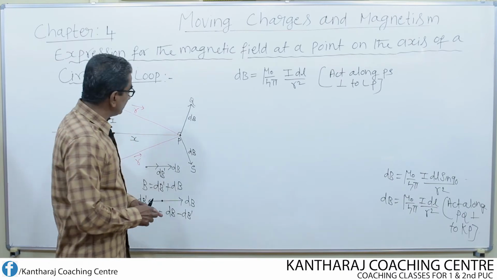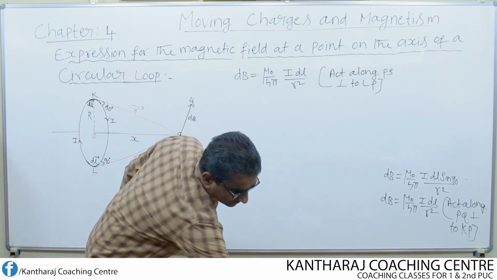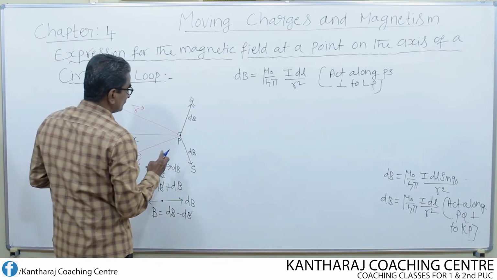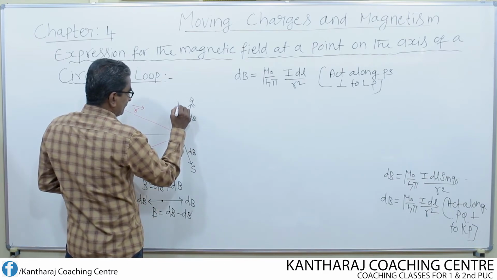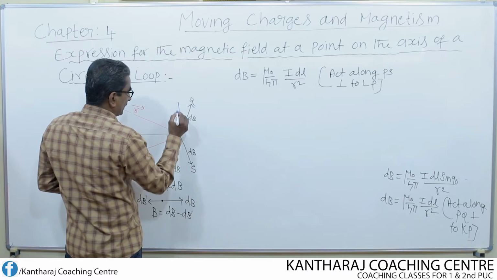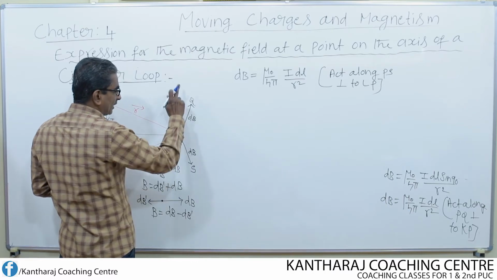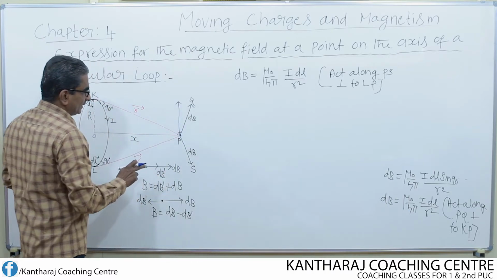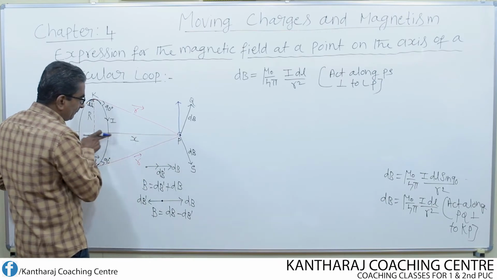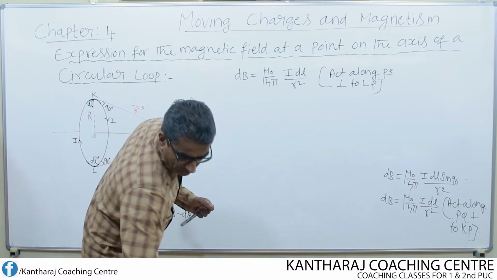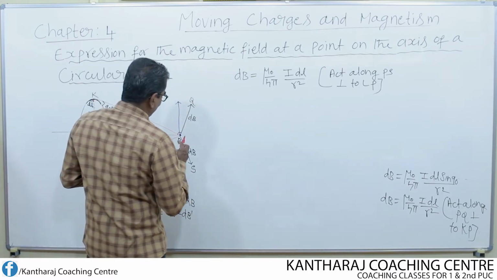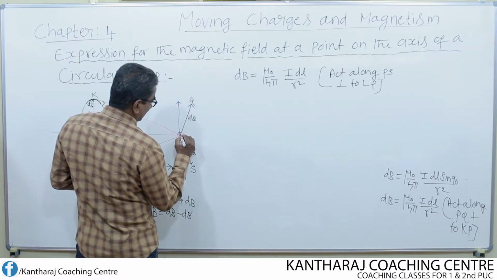Then how to split this? Let us consider like this. Suppose I consider this as one component, how is it? It is perpendicular to OP, that means the axis. Now one more component I consider along the axis like this.